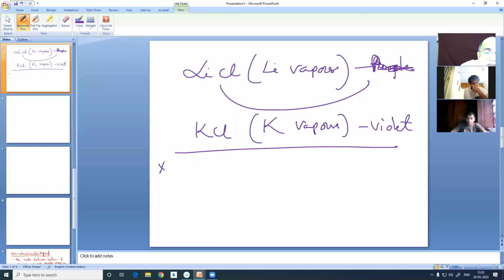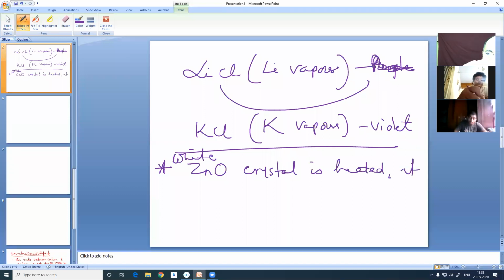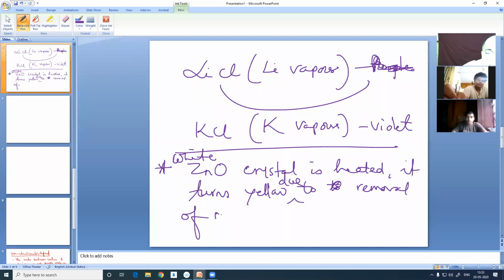And another interesting example you must have noticed in your college practicals, school practicals. When zinc oxide, which looks white, a colorless crystal, is heated, it turns yellow due to removal of some oxide ions as neutral O atoms. It doesn't need any partner.